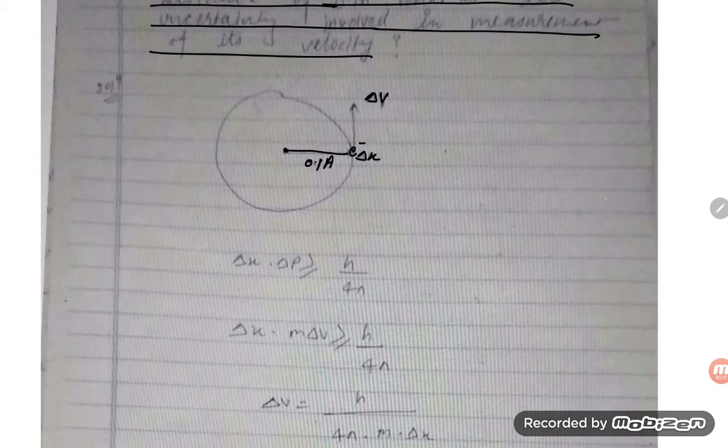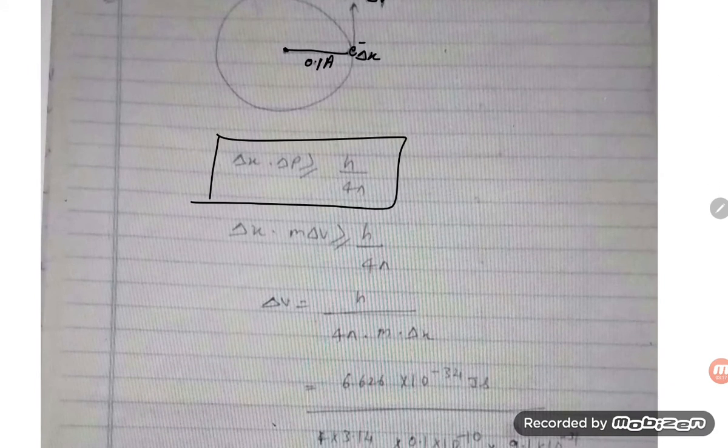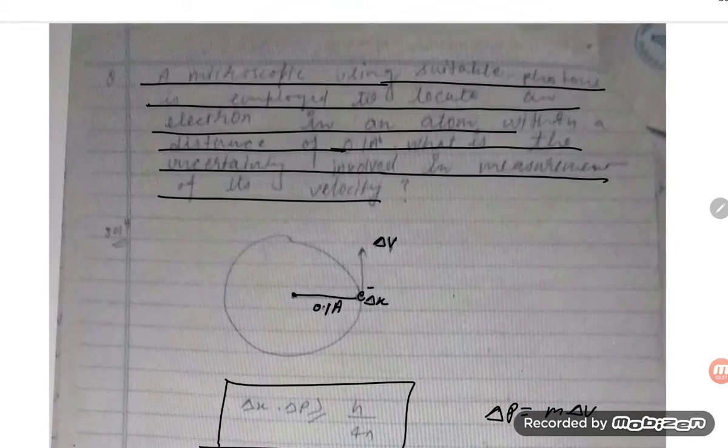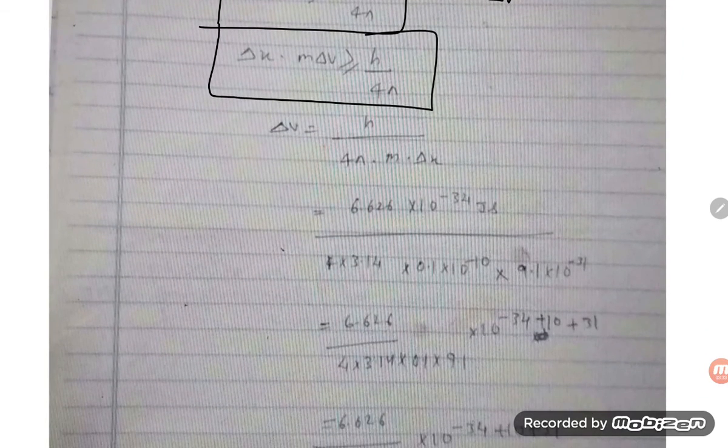So what is the formula? The Heisenberg uncertainty principle: delta x into delta p greater than or equal to h by 4 pi. Now delta p means what, students? m delta v. So at delta p you put m delta v. They are asking what is the uncertainty involved in the measurement of the velocity. So delta v is equal to h upon 4 pi m delta x.